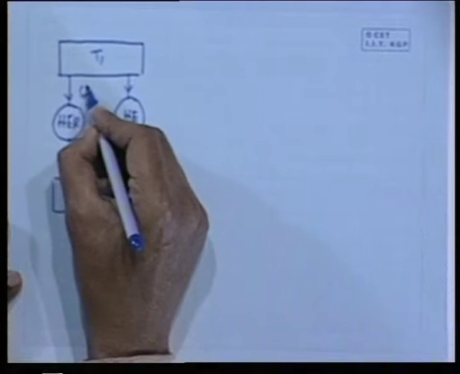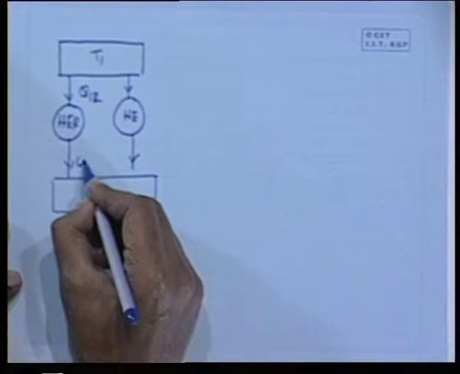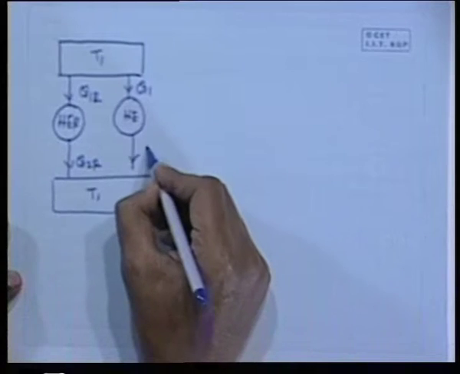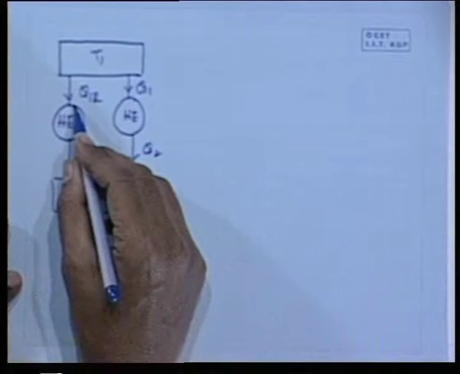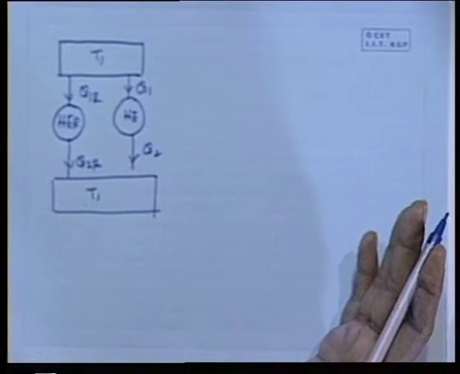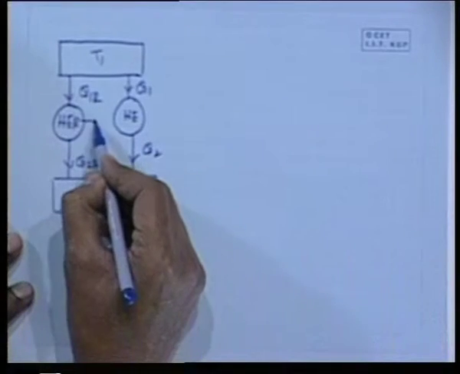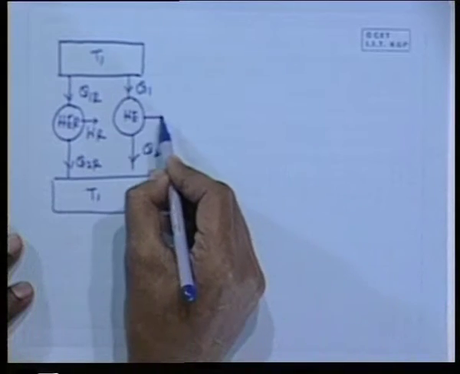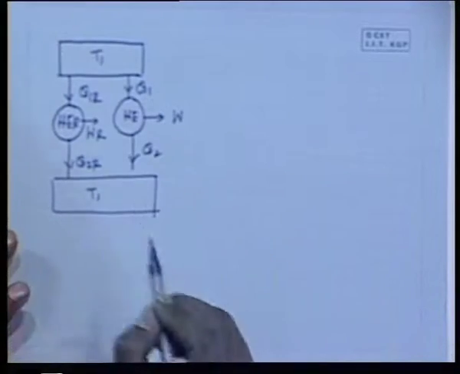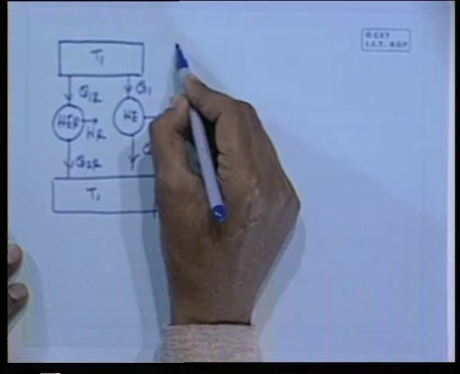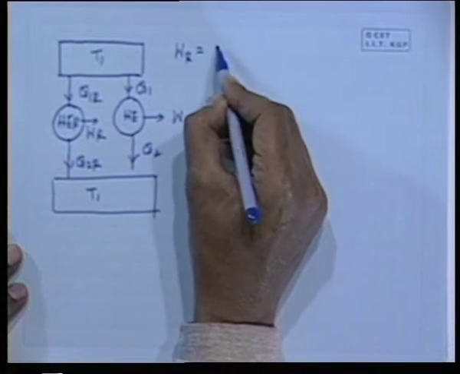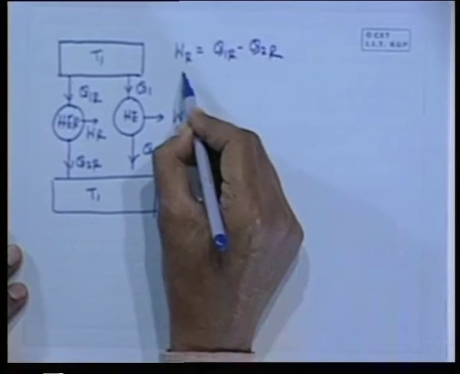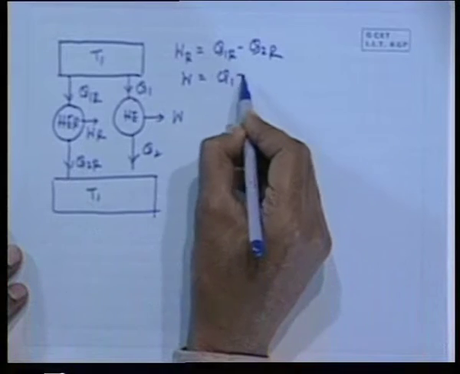Now, for the reversible engine I take Q1R and Q2R. Here for the irreversible engine Q1 and Q2. Q1 may be equal to Q1R or may not be. For this proof it is not always necessary. This develops WR, which is the difference Q1R minus Q2R. This is W, which is the difference Q1 minus Q2. WR, this you should always write, so that the first law is always being brushed up. It is a good habit of writing everything even if it is not required.